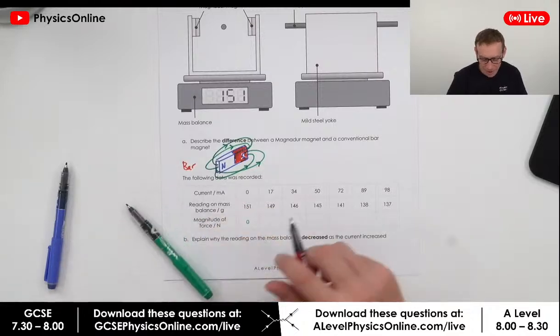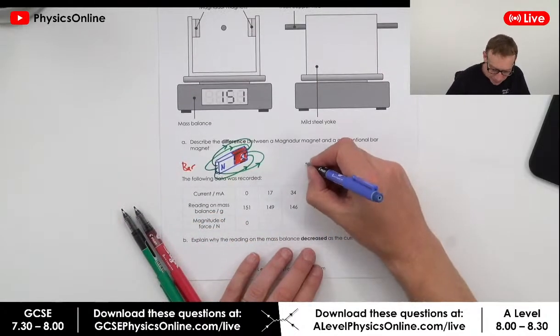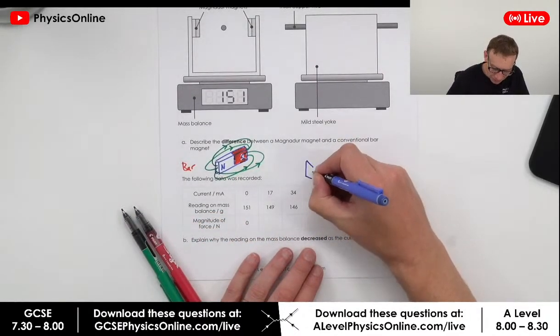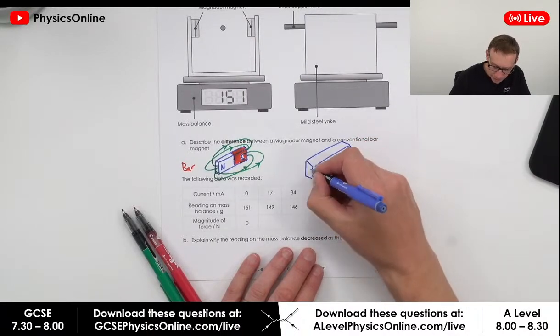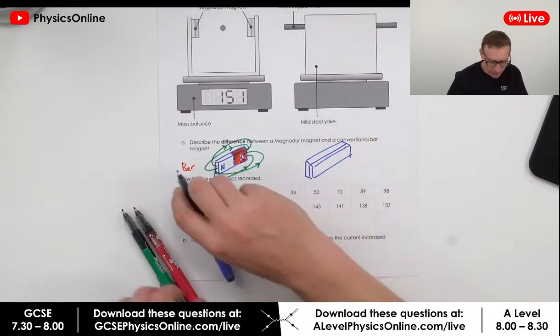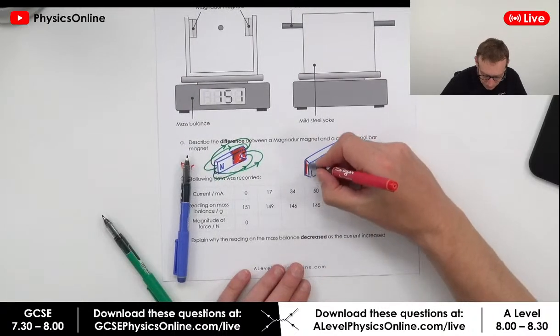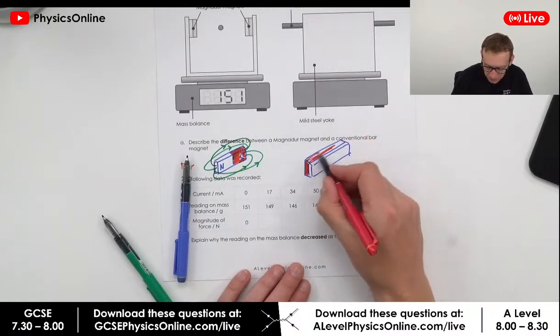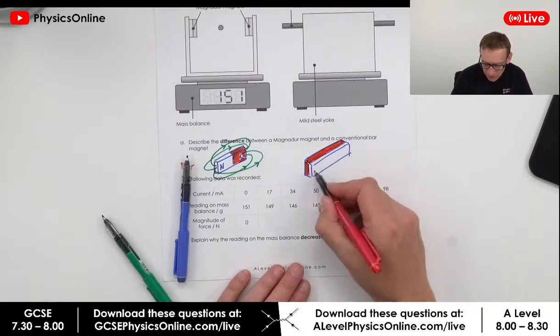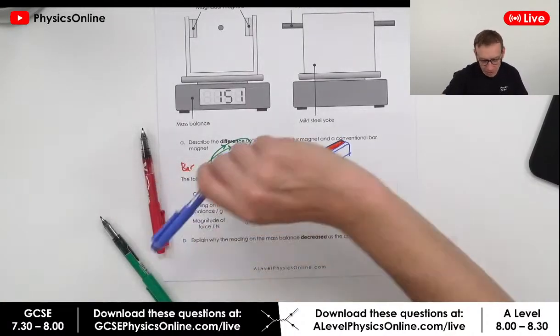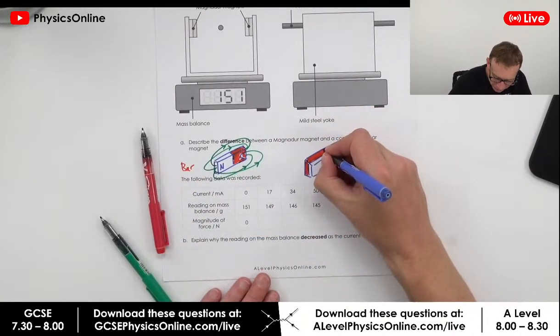Now, a Magna-Dur magnet looks similar, a similar shape, but what they have is one side, this whole face here, is the north face of the magnet, and this side here, going by convention from what I did there, I'm going to say is the south face.